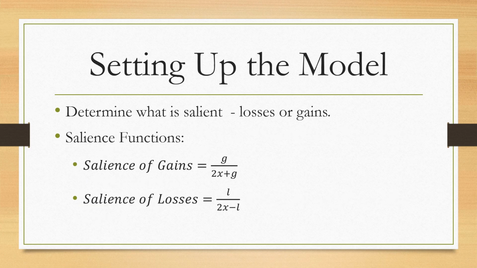So what you have to do is determine what is salient, losses or gains, with what we have as our salience functions. You need to be familiar with these two salience functions. You determine the variables that we have just set up, the x, the g, and the L, and then you plug them into these salience functions. We find the salience of our gains by having g divided by 2x plus g, and the salience of our losses by having L divided by 2x minus L.